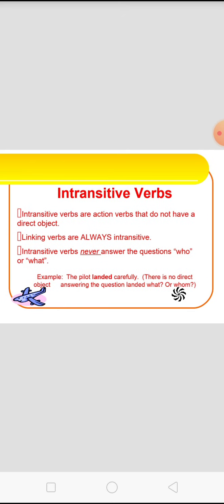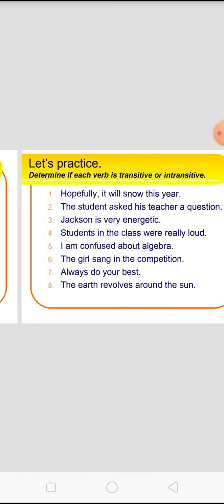Example: the pilot landed carefully. There is no direct object, answering the question landed what or whom.